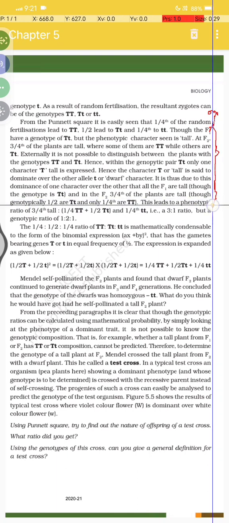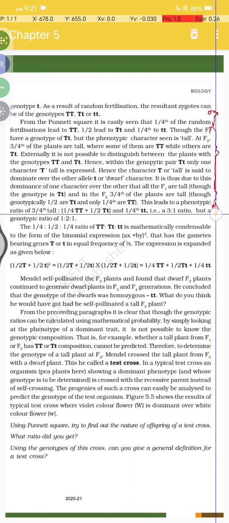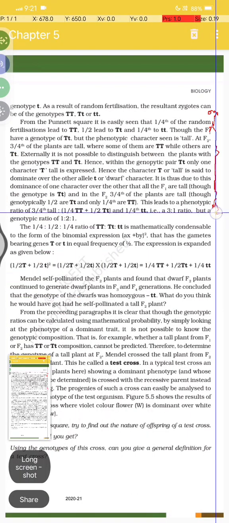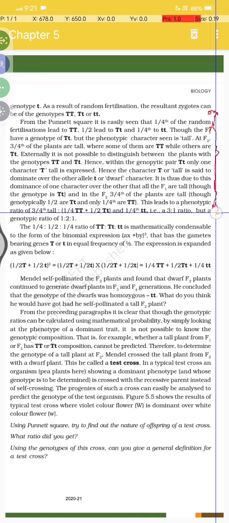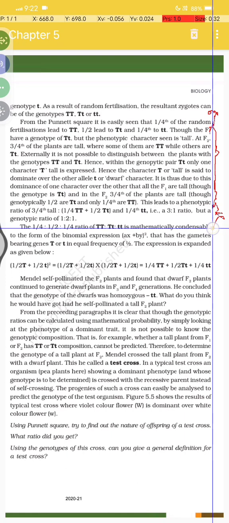Genotypically, 1 by 2 are capital T small t and only 1 by 4th are capital T capital T. This leads to a phenotypic ratio of 3 by 4th tall and 1 by 4th dwarf, that is a 3 is to 1 ratio, but a genotypic ratio of 1 is to 2 is to 1. That is, 1 by 4th is to 1 by 2 is to 1 by 4th is the ratio of capital T capital T, capital T small t and small t small t.